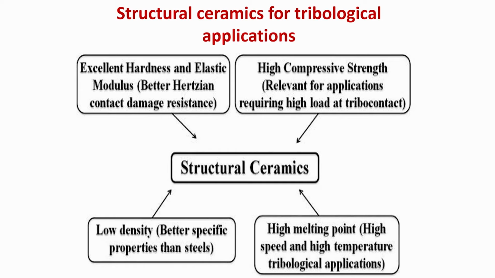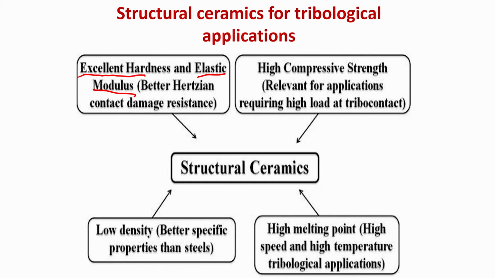Okay. So, what are the different attributes, particularly for ceramics, which are very important for tribological applications? Now, these different attributes are mentioned here. Ceramics are one of the classes of materials which has excellent hardness and elastic modulus. What it means is that it has a better Hertzian contact damage resistance.